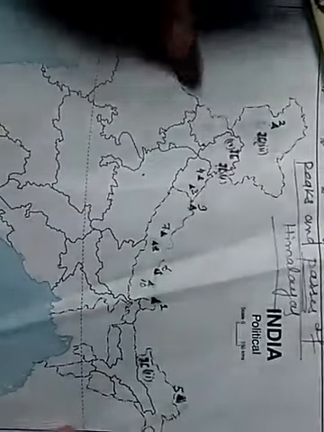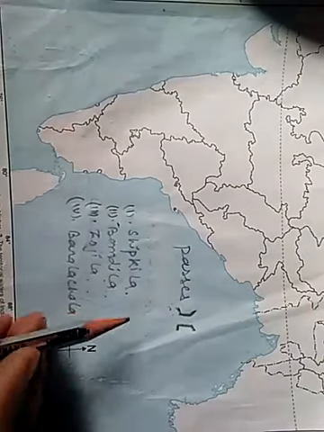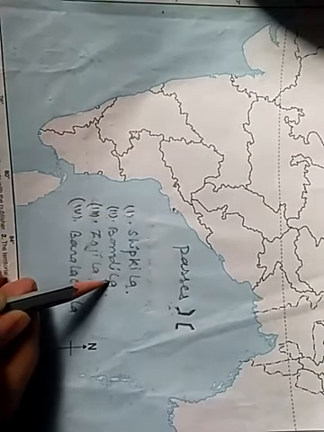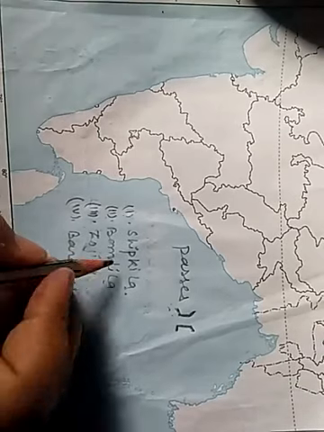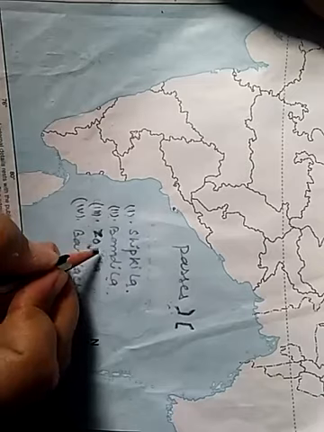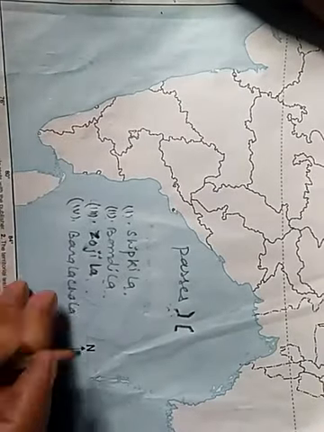See again the names of the passes. Passes we denote by this symbol. One is Shipkila, Bomdila, Zojila, Baralachla.